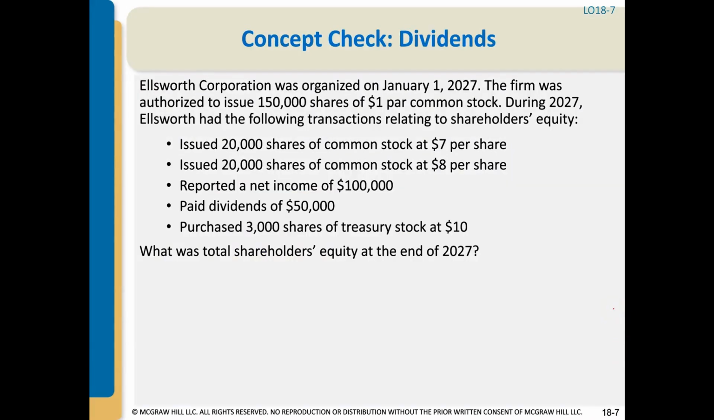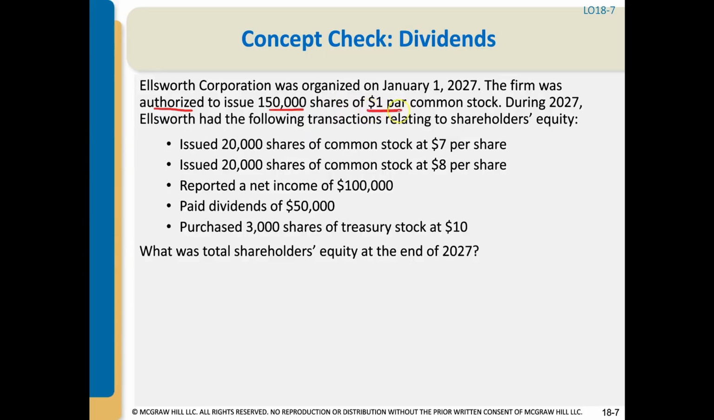Let's do a concept check. This concept check is not necessarily on property dividends. It's just on what to do in your stockholders' equity section. Ellsworth Corporation was organized on January 1, 2027. The firm was authorized to issue 150,000 shares of $1 par common stock. So this is their number of authorized shares. This is their total number of shares that they can sell over time.